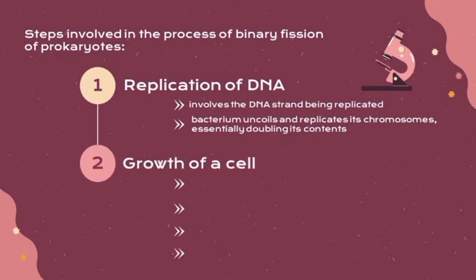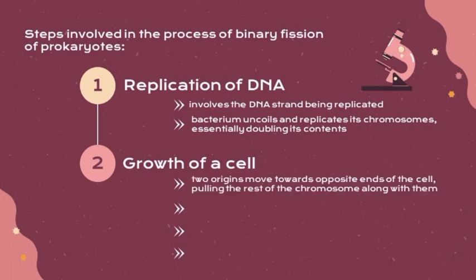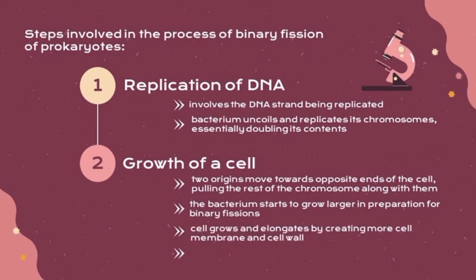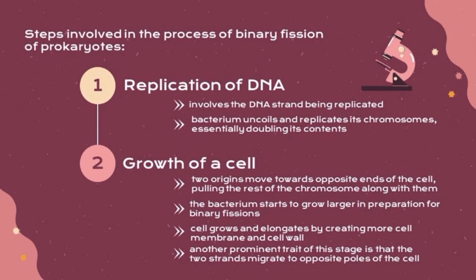The second step is growth of the cell. As replication continues, the two origins move towards opposite ends of the cell, pulling the rest of the chromosome along with them. After copying the chromosome, the bacterium starts to grow larger in preparation for binary fission. The cell grows and elongates by creating more cell membrane and cell wall. It is followed by an increase in cytoplasmic content. Another prominent trait of this stage is that the two strands migrate to opposite poles of the cell.